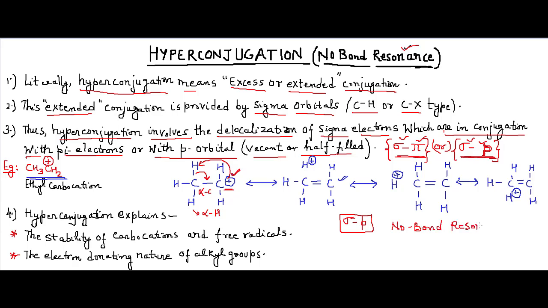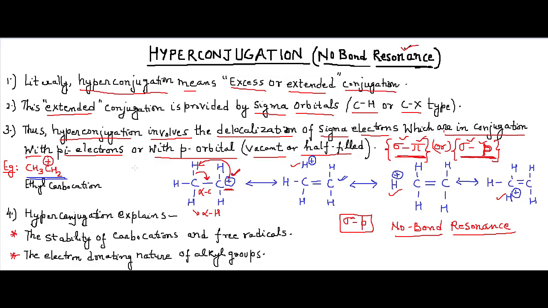It's a kind of resonance only, extended resonance with sigma bonds. No bond resonance, because none of the positively charged alpha hydrogens have bonds, since that bond is being shifted to between the two carbons. So this is how we write the hyperconjugation structures.